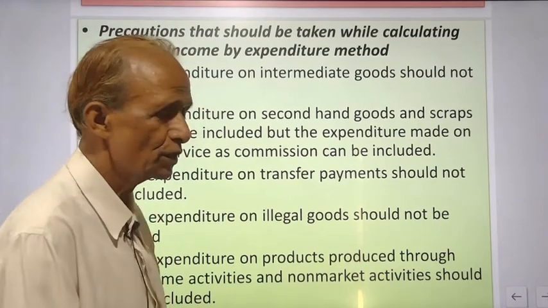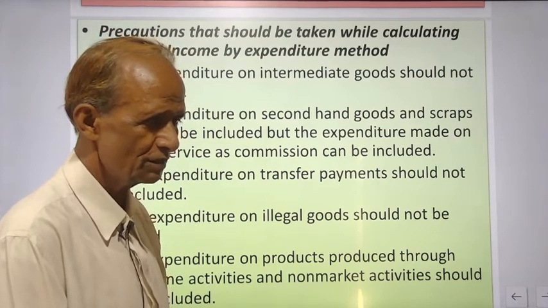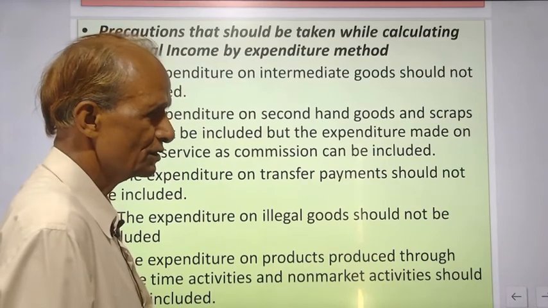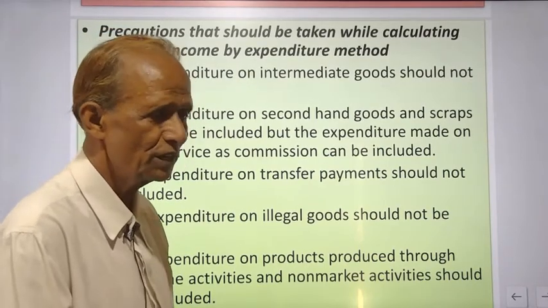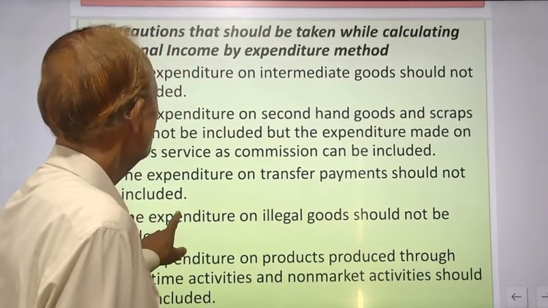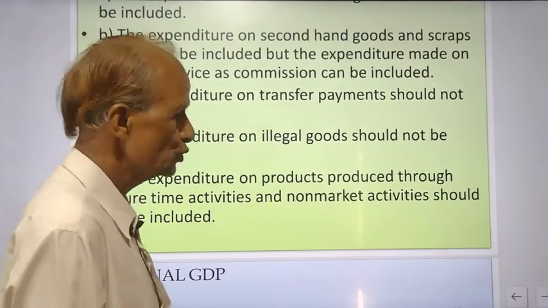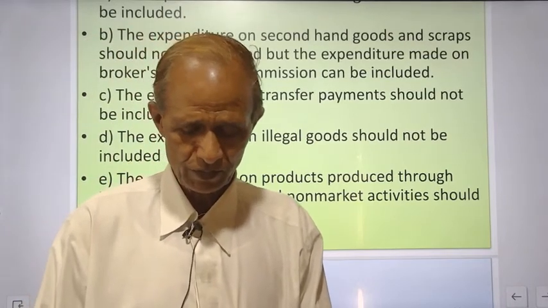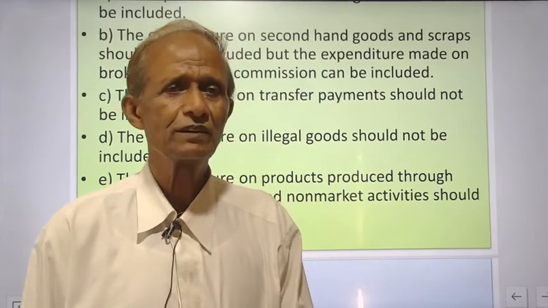Intermediate goods are the goods or services used to produce goods and services, that is raw material used for producing final goods and services. Second, the expenditure on second-hand goods and scraps should not be included because the value of these items is included previously when these are manufactured.